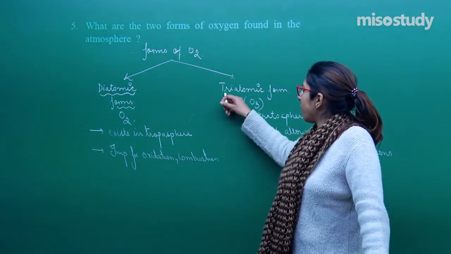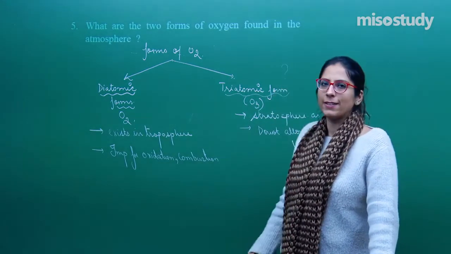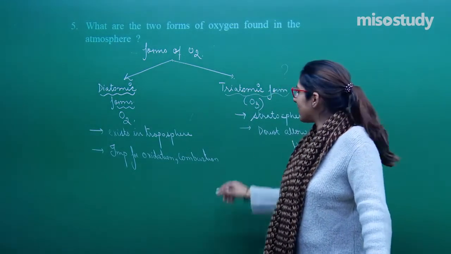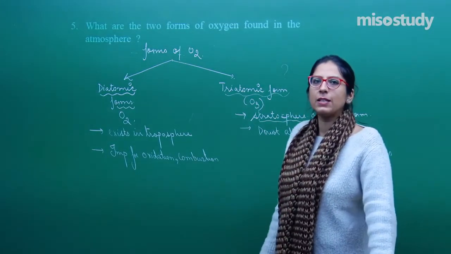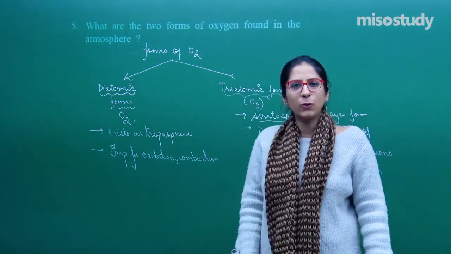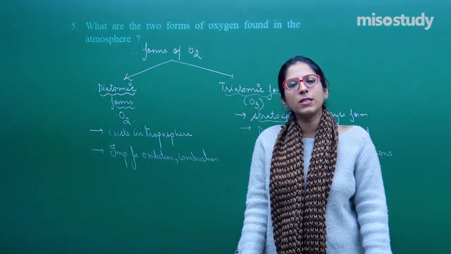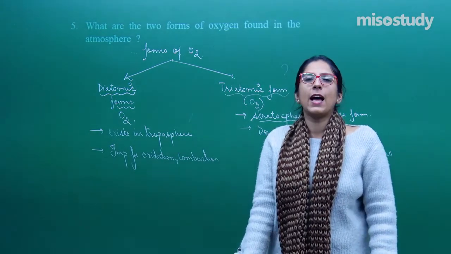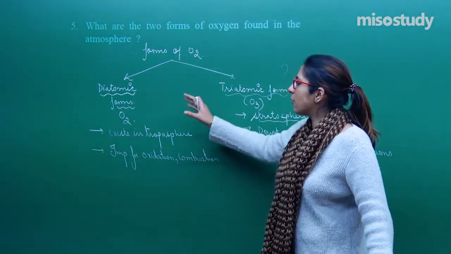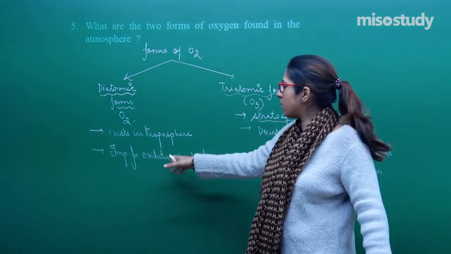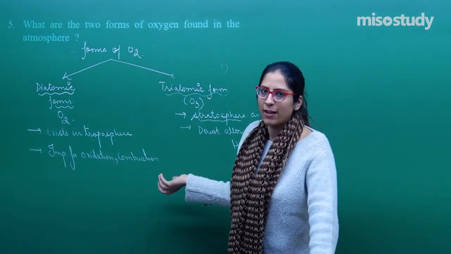So these are the two forms in which oxygen exists in the atmosphere. If you have seen the sessions, then one question will be in your mind: I have already discussed that ozone is not only present in the stratosphere, it is also present in the troposphere. But because we are discussing some good things here, I thought to explain the stratosphere only. When ozone is present in the troposphere, it acts as a greenhouse gas, which I don't need to discuss here, because we are discussing a good thing about oxygen, that it is important for respiration, for combustion, etc. Similarly, we are discussing a good thing for ozone as well.